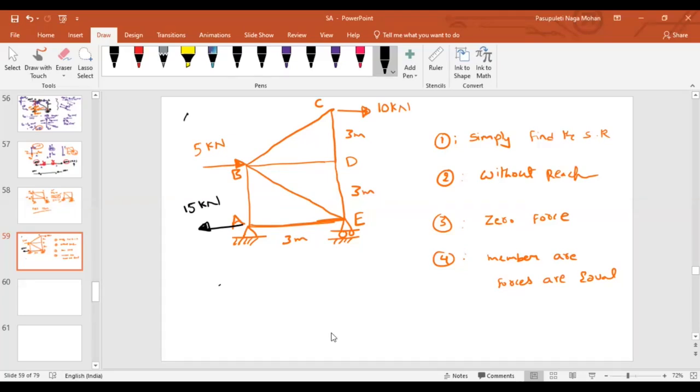Because of the 5 kilonewton along this line, along the support direction, clockwise, sir. Clockwise. And what is its magnitude? 5 into 3, that is 15. And similarly, because of this 10 kilonewton, what will be the effect?